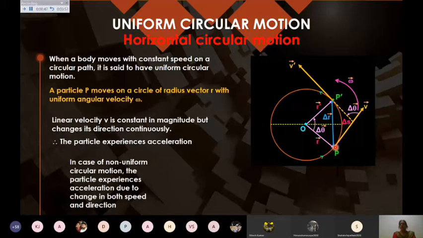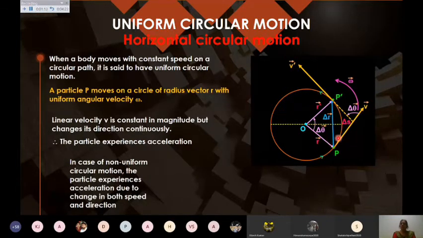But if at this point I draw the direction of the velocity, it is along the tangent this way. At P dash, it is again along the tangent as shown in the diagram. So the direction of the velocity is changing. Velocity is not constant, speed is constant, because the direction is changing, and velocity is a vector quantity.